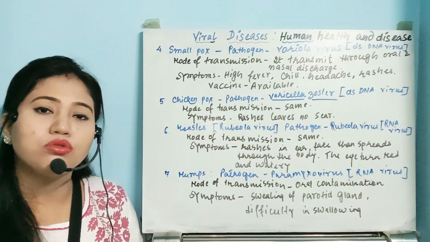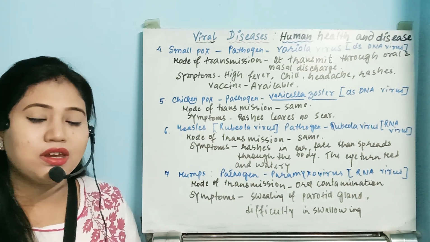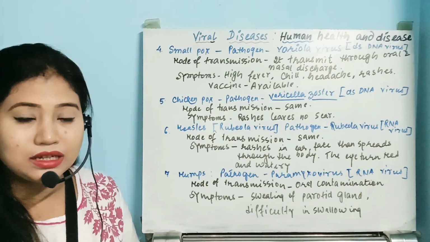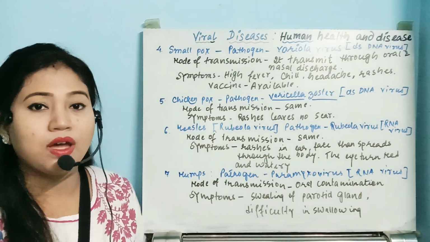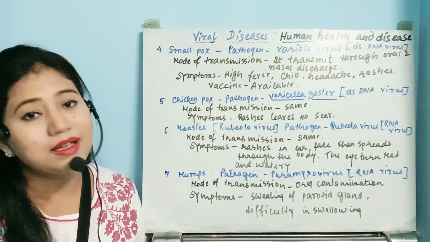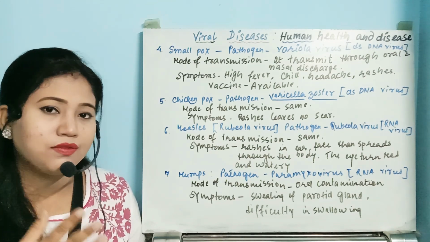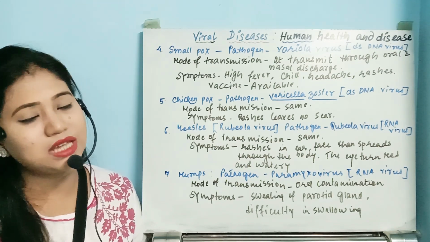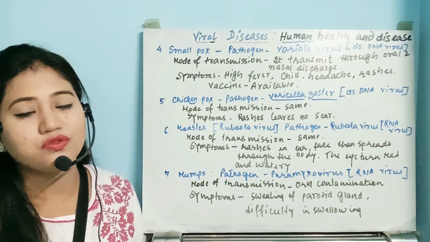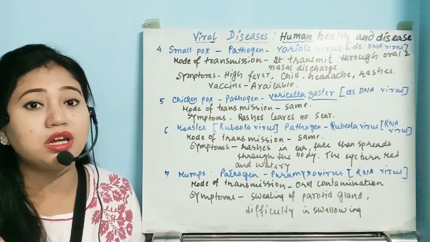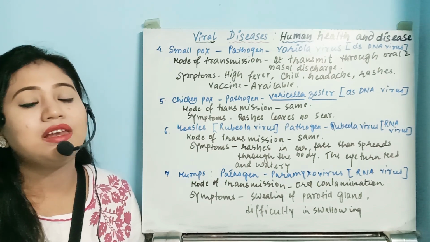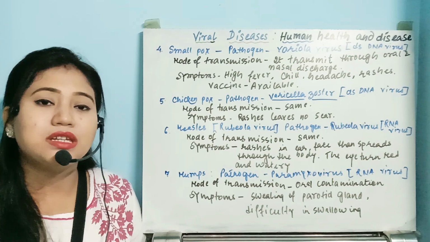Gradually, it will spread to the whole body, to each and every region of the body. First it will be reddish in color. Gradually, it will start to have fluid inside it. Earlier it was transparent; gradually it will turn pus-like. These are the same type of symptoms seen in smallpox. In chickenpox, those rashes will turn black, and after that they start to fall off. It will leave no scar.